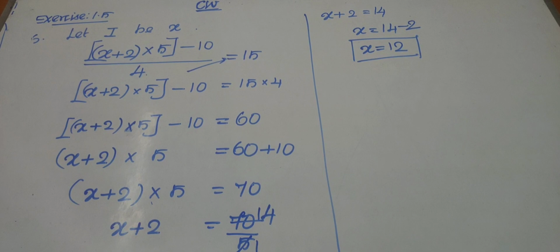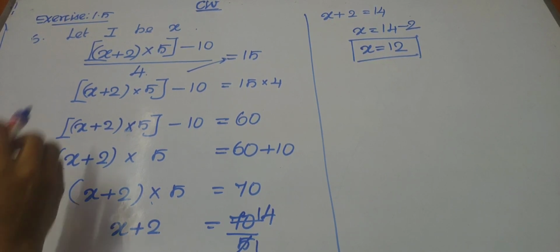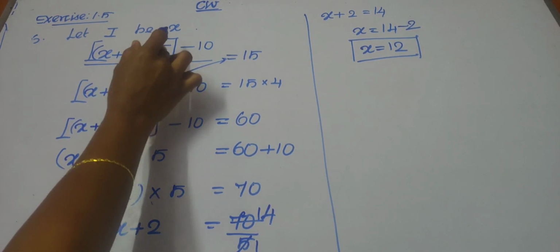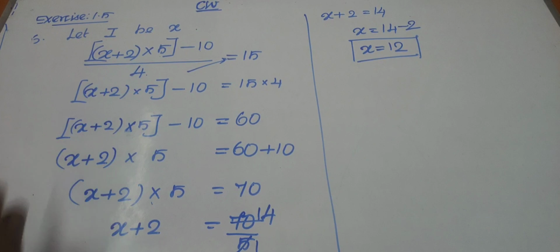Children, copy this in your classwork notebook. Pause the video and write. Children, first of all we are solving the riddle. What is given? Add 2 to me. We are assuming that me, that is I, as x. So x plus 2, multiply by 5, subtract 10 and divide by 4, and I will give you 15. That is equal to 15.